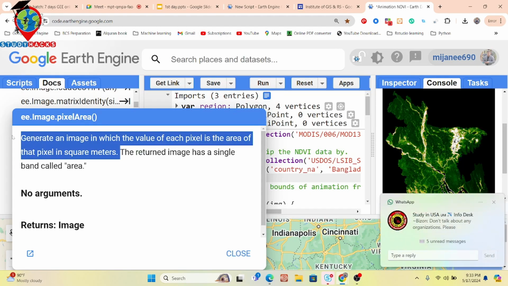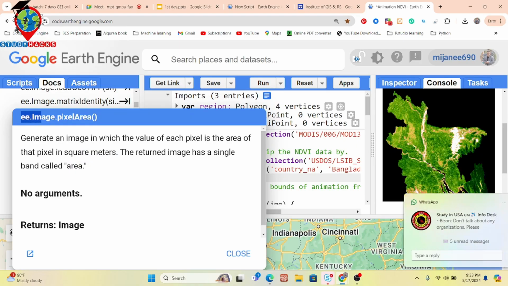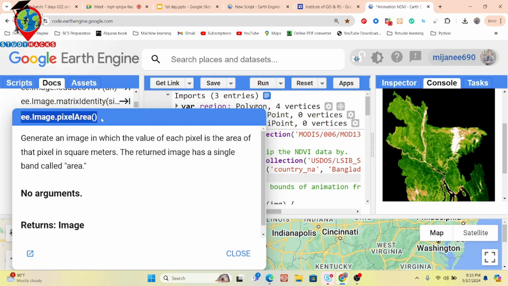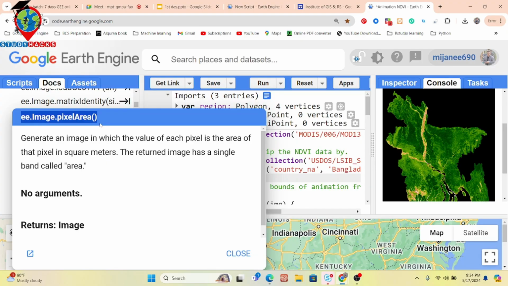Okay, pixel area, and what's the unit? Square meter. So we can easily understand that this function needs to be used for calculating the pixel area of a raster image. So we don't need to memorize anything. We can simply copy the function and work with that. Okay, so the docs tab provides you this type of opportunity.